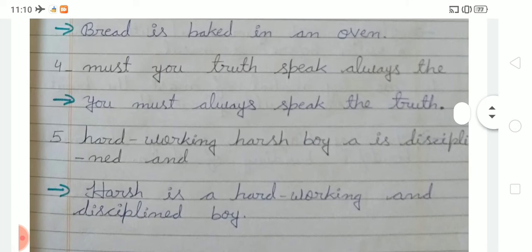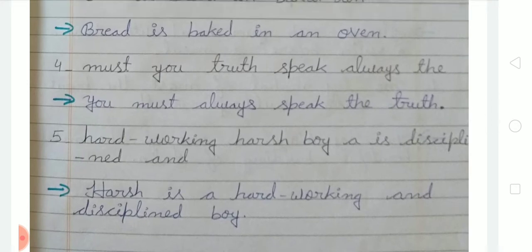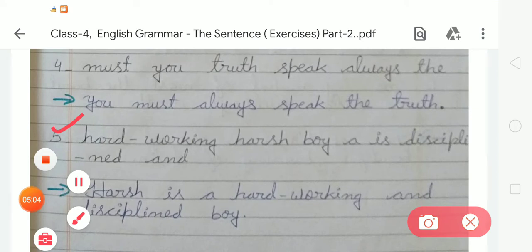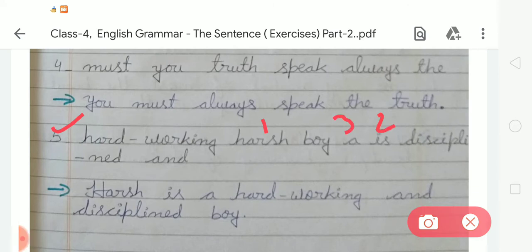Now the next, number 5. In number 5: hard working hurts boy each discipline and. So we have to rearrange these given jumbled words. Firstly we have to write, in number 1, hurts, second is, third a, fourth hard, fifth working.